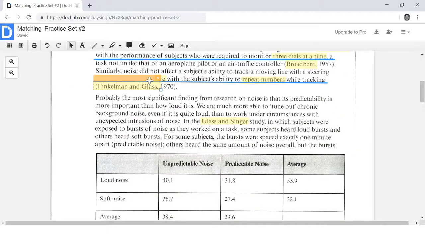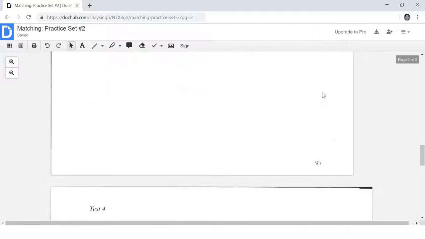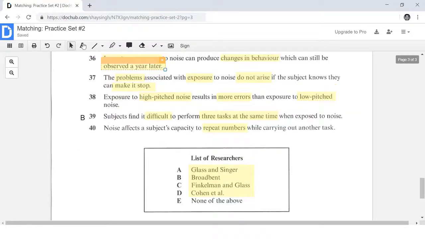It says that noise interferes with the subject's ability to repeat numbers while tracking. So while tracking is just synonym language for while doing another task. So tracking is an example of doing another task. So that is synonym language. So the correct answer to number 40 is going to be option C, Finkelman and Glass.